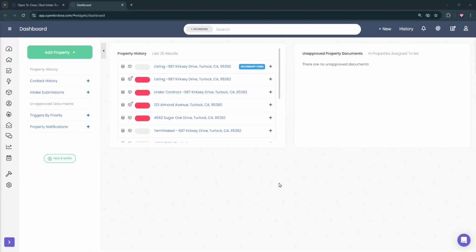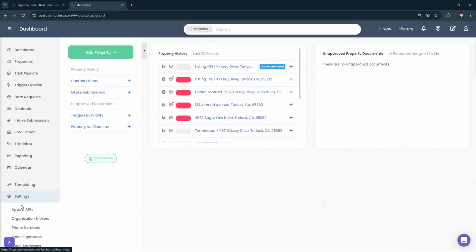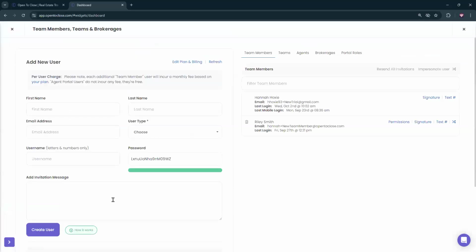Okie dokie. So the first FAQ that we have is: I need to delete a team member, but it only spins. What do I do from there? How do I make sure that I can remove a team member if I need to? So we're going to head over to our 3-line icon, get down to our gear icon, and go into organization and users.